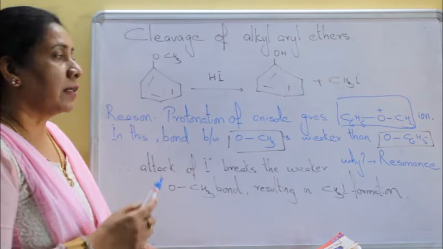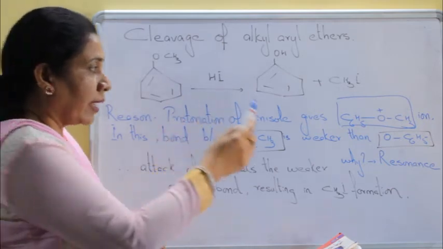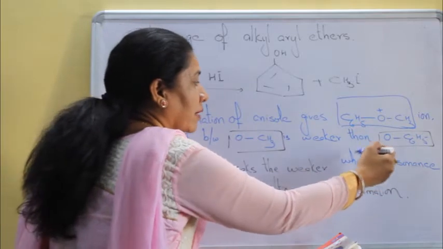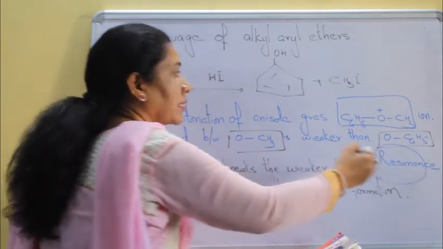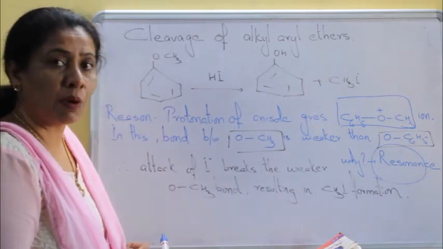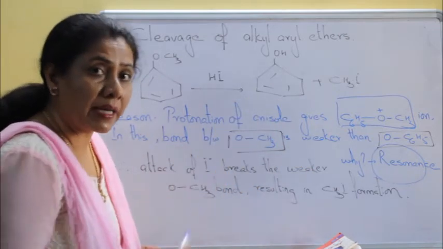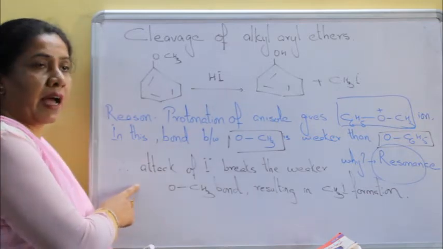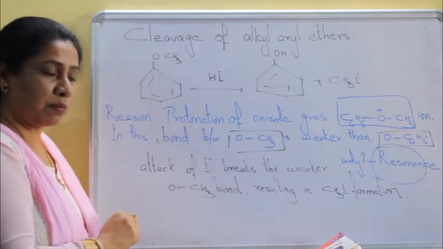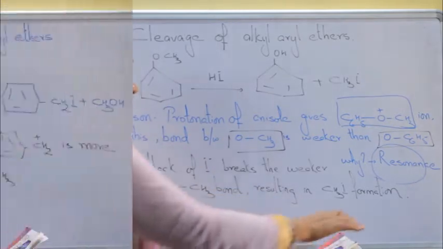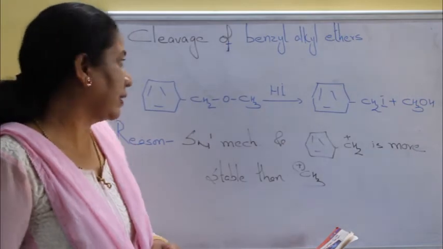OCH3 bond weak है, then OC6H5 bond क्यों? क्योंकि OC6H5 यहाँ पे हमारे पास रेजोनेंस है, तो रेजोनेंस की स्टेबिलिटी की वजह से O का C bonds बहुत स्ट्रॉन्ग है, तो वो ब्रेक नहीं होगा. Then what will happen? The I minus will attack at the weaker OCH3 bond, resulting in the formation of methyl iodide.